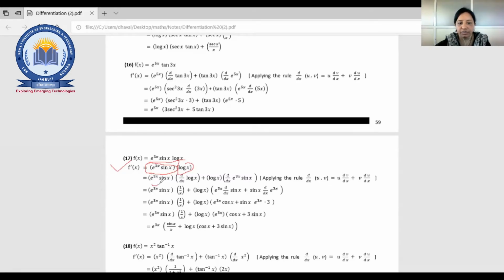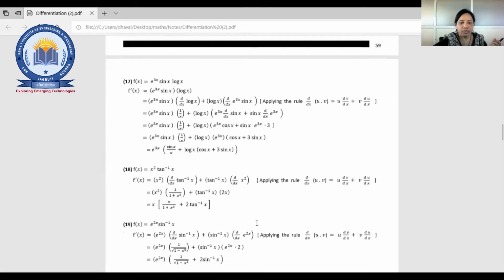Fine. And you are supposed to do this as it is, d by dx of log x. The same rule you need to apply. Just see this example and ask me if there is any doubt. Because the same thing is there. There is nothing new in that, right? Just you need to know we have to take a combination of functions.